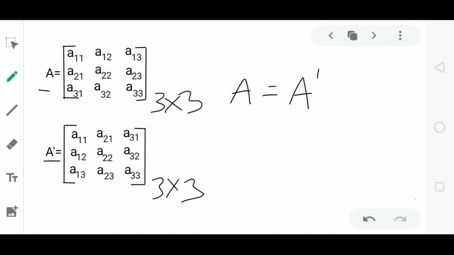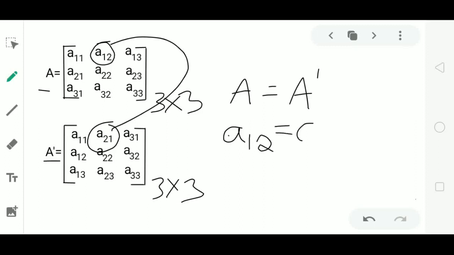Orders of the matrices A and A dash are equal. The only thing is we have to verify the second condition of equality, that is, the corresponding elements are equal. Now observe that the diagonal elements A11, A22, A33 are equal in both of the matrices. Now we have to get non-diagonal elements equal. That is, non-diagonal element A12 should be equal to its corresponding element A21. To get A dash equal to A, we should have A12 equal to A21.